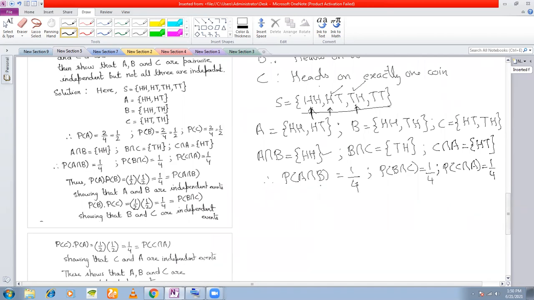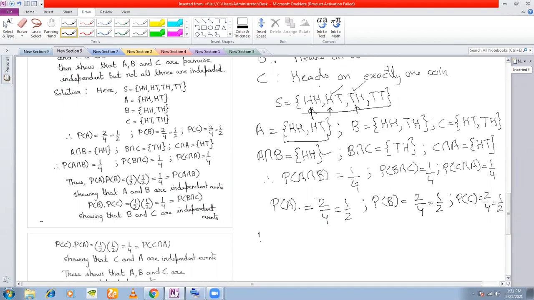P(A intersection B) is equal to 1/4. Now what is P(A) into P(B)? Let us find out the probability of A. How many events in A? 2. So 2 by 4, which is half. P(B) is also equal to 2 by 4, isn't it? And P(C) is also equal to 2 by 4, which is equal to half.